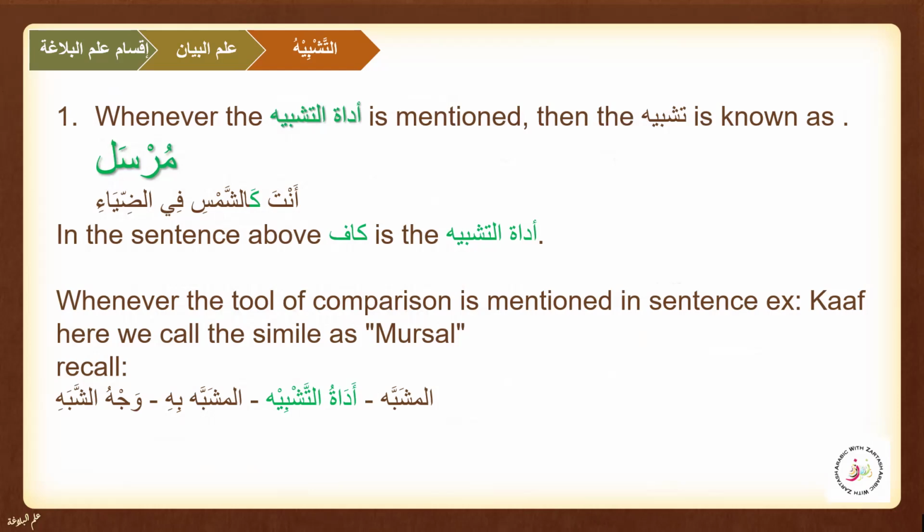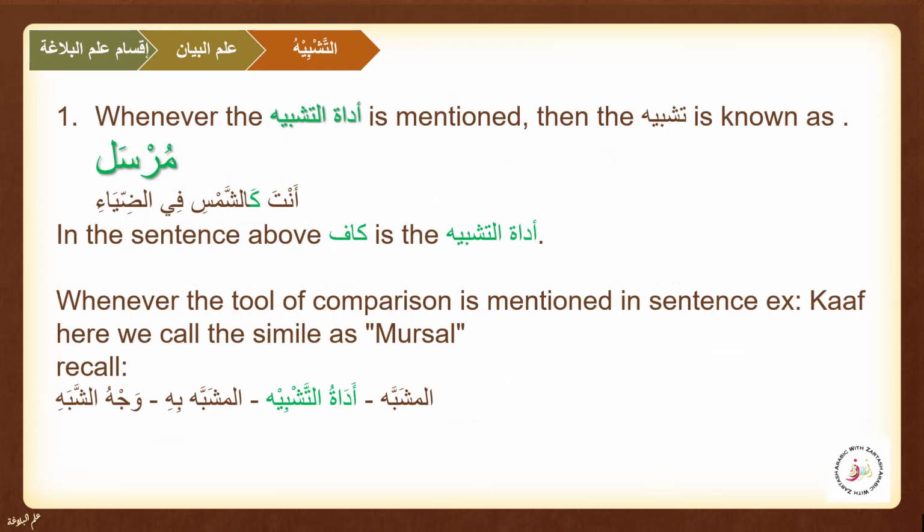Let's see the example when one of the components is missing. First of all, if they are present, what are we going to call them? They are very important to learn. Whenever the adatu tashbih is mentioned, and we say this because there are going to be examples when it is not mentioned, then the tashbih is going to be called mursal. It is going to be called mursal.